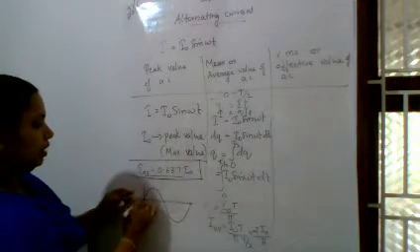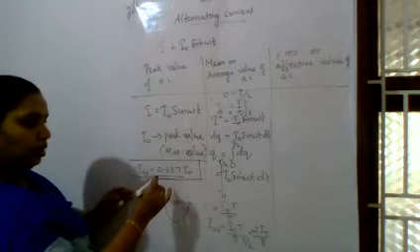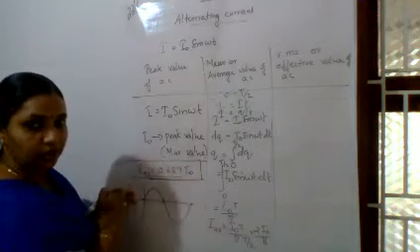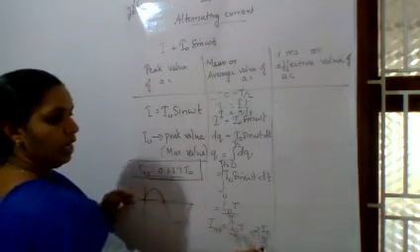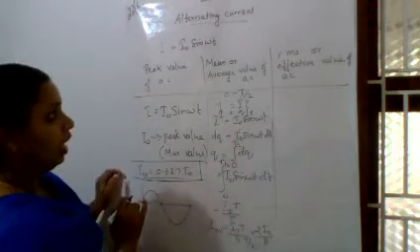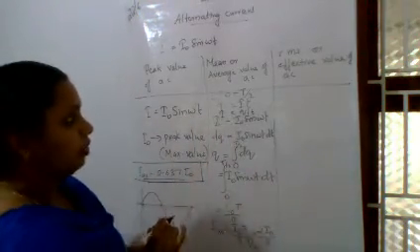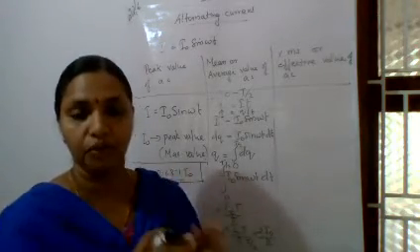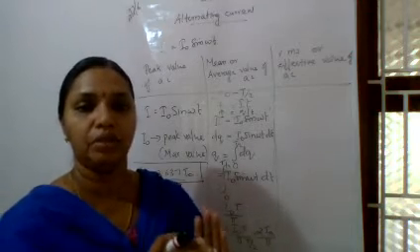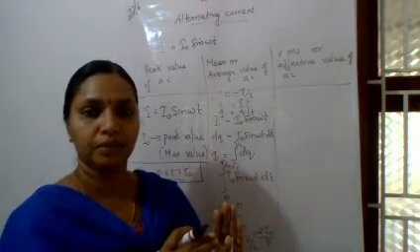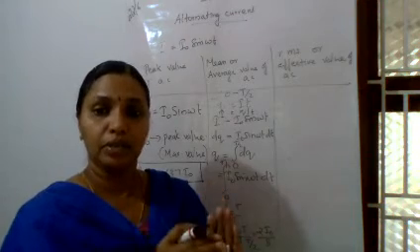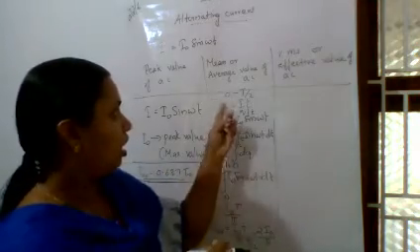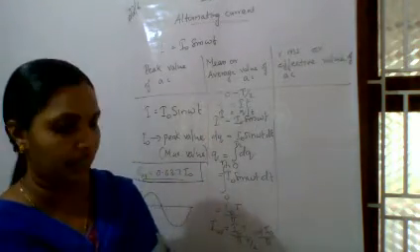This is the peak value, and in terms of that peak value, the average value is equal to 0.637 into I0, or 2 I0 by pi. That is the average value or mean value of AC. It is equal to the amount of DC that flows through a circuit and produces the same amount of charge in that circuit. So the amount of charge produced by the AC is equal to this average value or mean value.